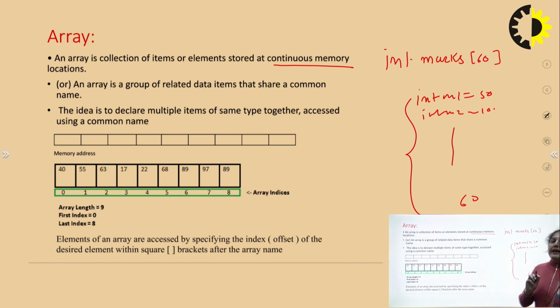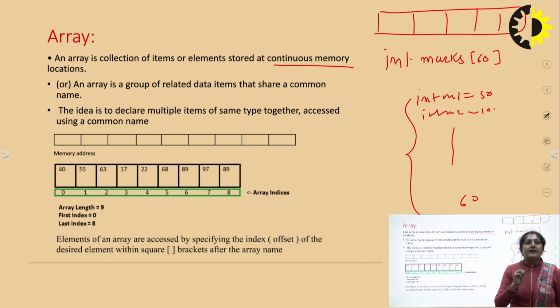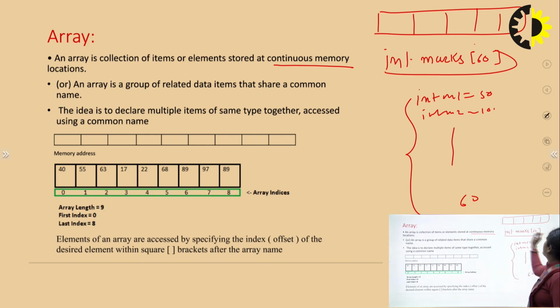So in memory we will have a storage of 60, and we can store 60 students' marks in one line only. The earlier way is not a good practice and this is a good practice to use. That's why we use an array.